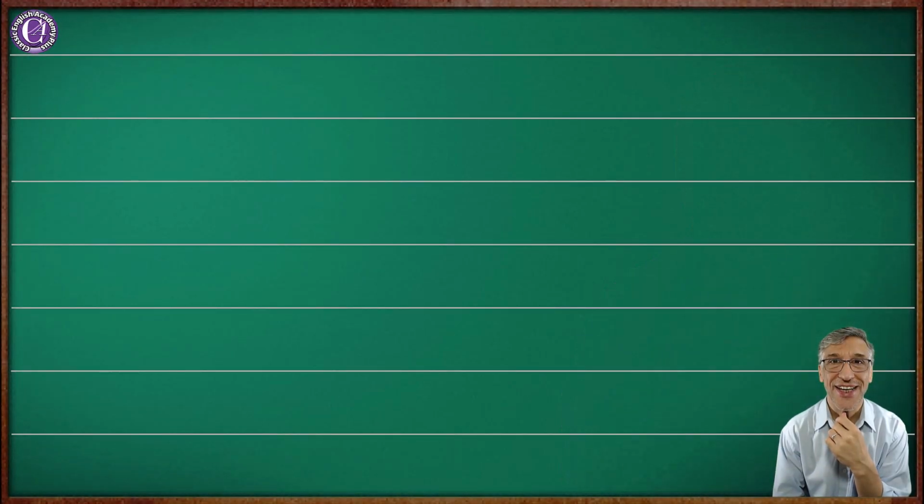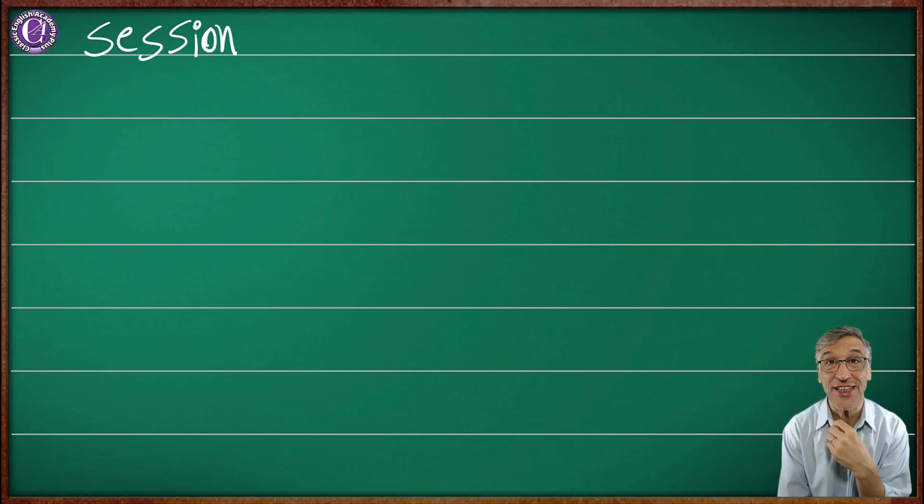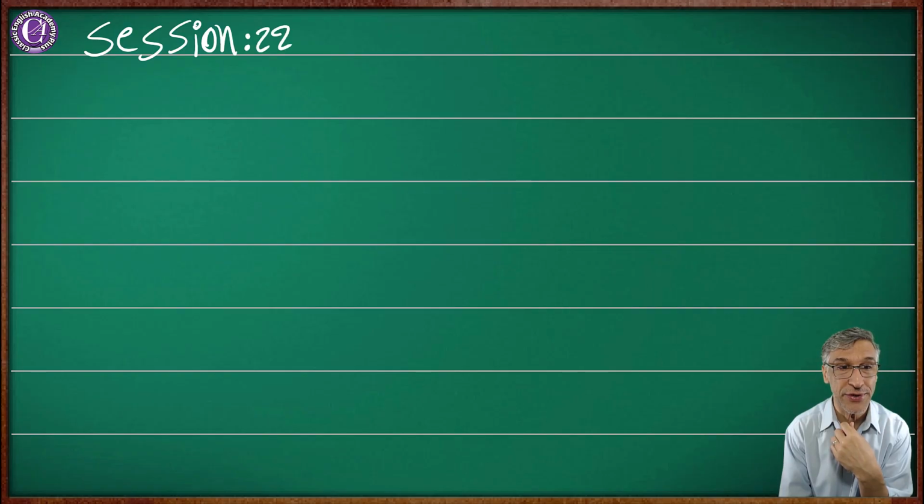Okay, this is 22nd session, session 22. Well, I am sure that you remember a lot of things about the changes in the verbs. Well, we have changes in grammar. In fact, grammar talks about changes in the English language, and it is very, very important.